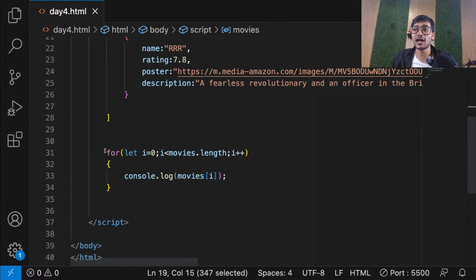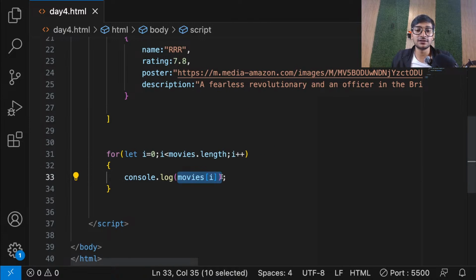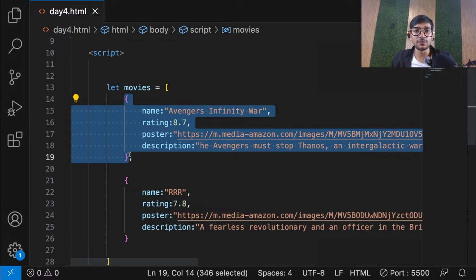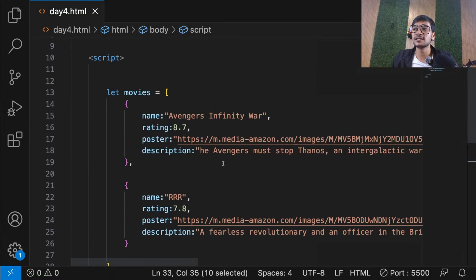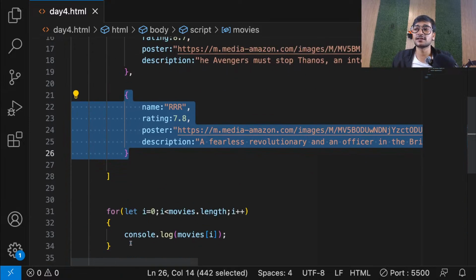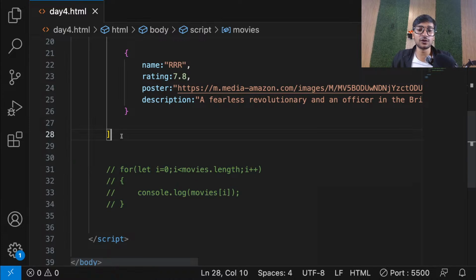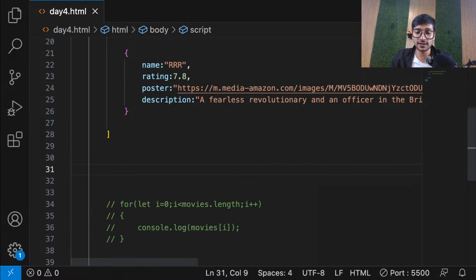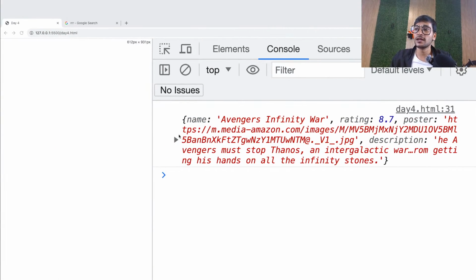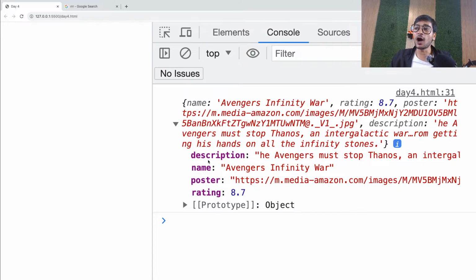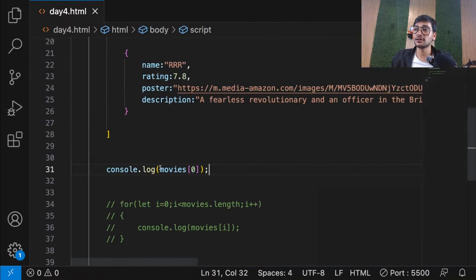So I hope you're understanding. And now you can just apply a loop. So you can just print movies of i. So guys, if it is movies of 0, that means it is printing the first object. And if it is movies of 1, that means it is printing the second object. Is that clear, everyone? And now, guys, one more thing. Now we know, right, how to access properties of an object, everyone. We know how to access properties. So if I know that this movies of 0 is giving me the first object, you'll see it's giving me the first object.